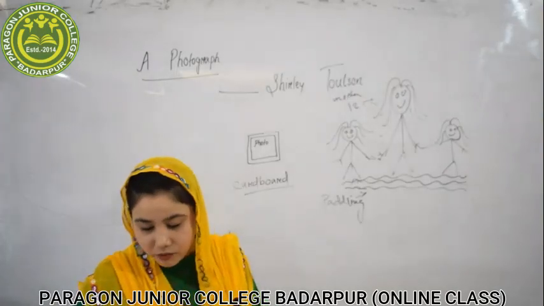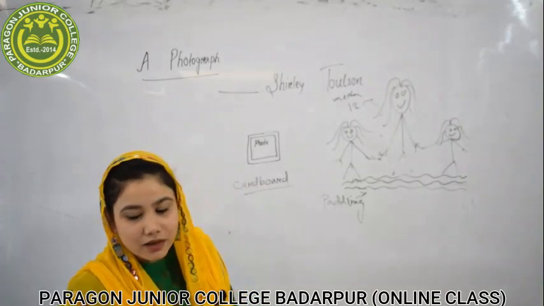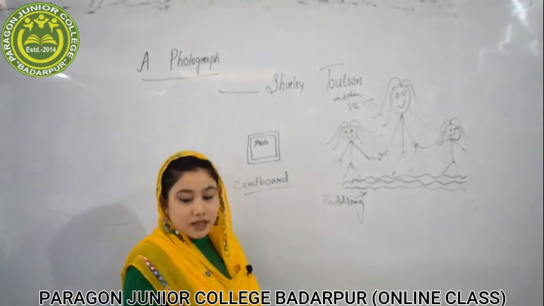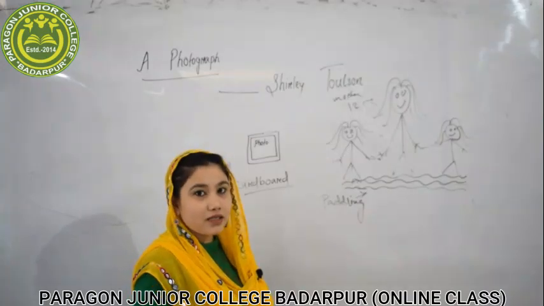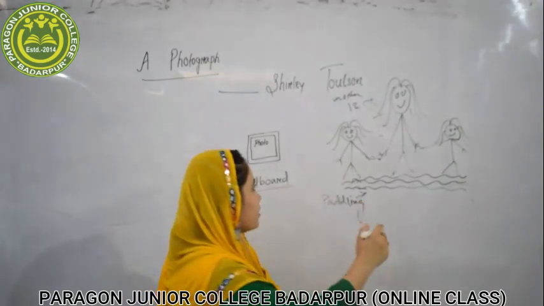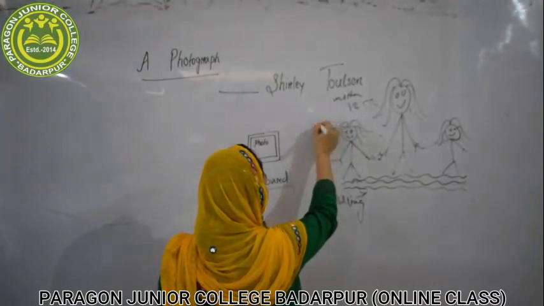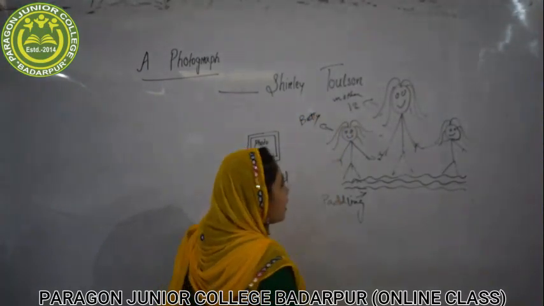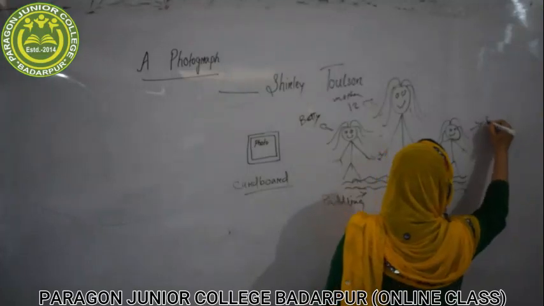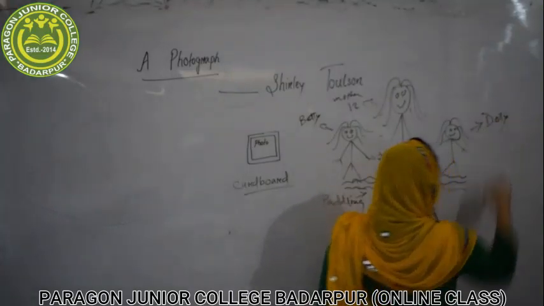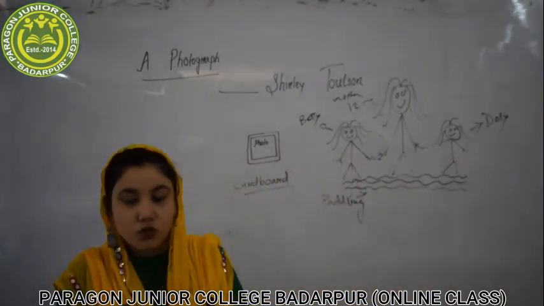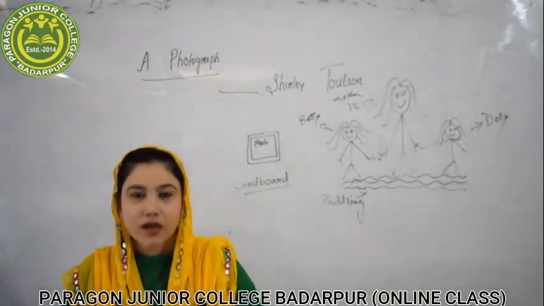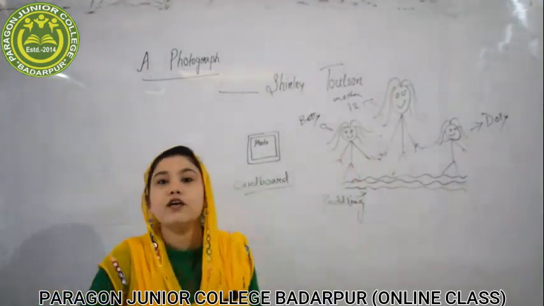Now listen, we have got something new: the names of the two girl cousins who went with her mother. One is Betty, B-E-T-T-Y, and the other one is Dolly.